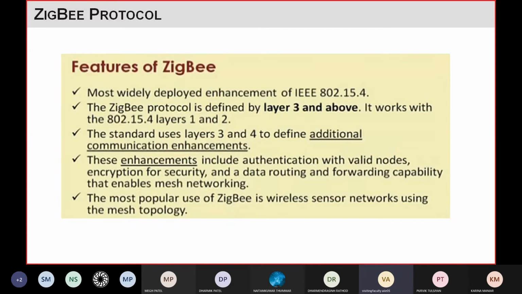So the additional layers, apart from the first and second layers, physical and MAC, are the third and fourth layers, which are the network layer and, I think, the session layer. Let's see.